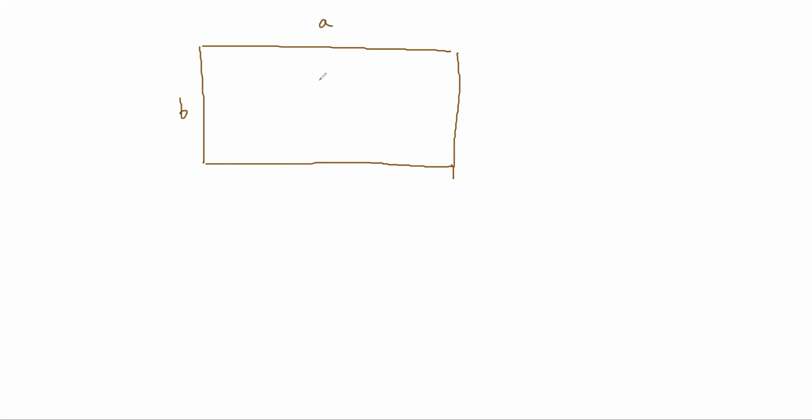Now obviously you have to specify which axis. Let's say the mass is M, and let's say one axis was like this, passing through the midpoint of the breadth and in the plane of the sheet. So if this is my axis, then I'm trying to spin it like this or like this.